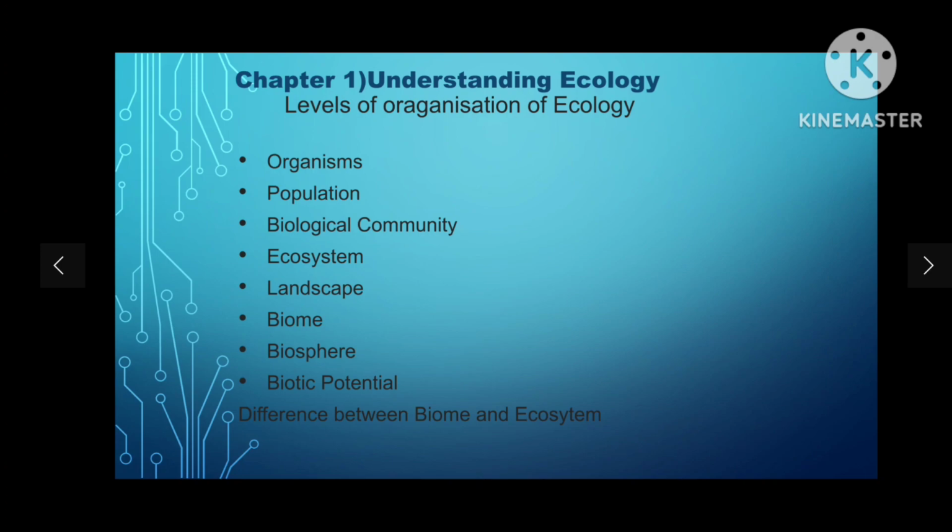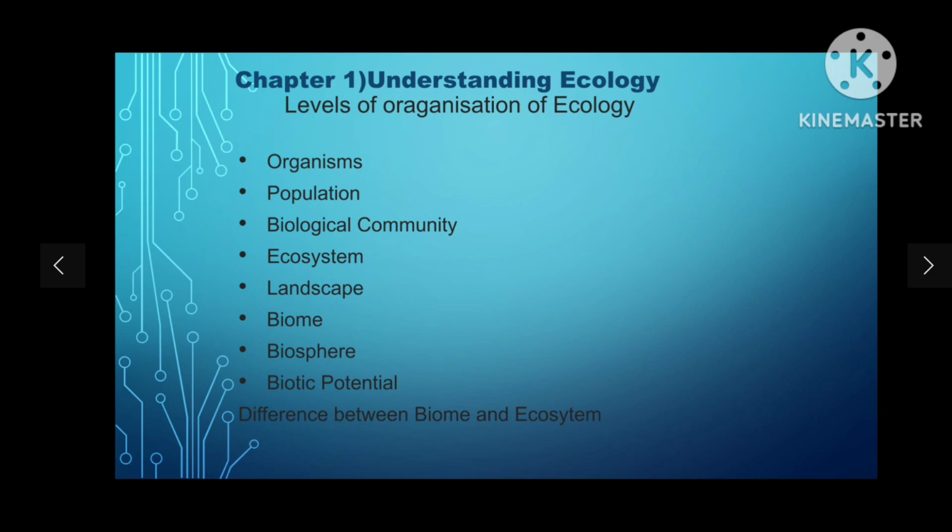Okay, guys, so organisms. The seven major ecological levels of organization are organisms, population, biological community, ecosystem, landscape, biome, and biosphere.